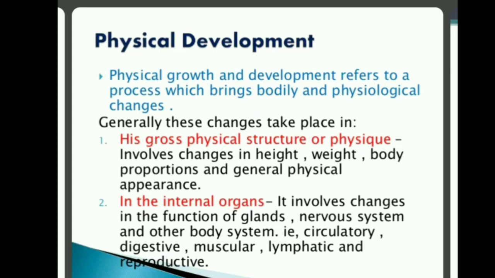As the child gets older, his muscles start to build up. The reproductive system becomes functional. So these are the changes in internal organs. Physical development occurs in two ways: one is gross physical structure or physique, and another is growth in internal organs.